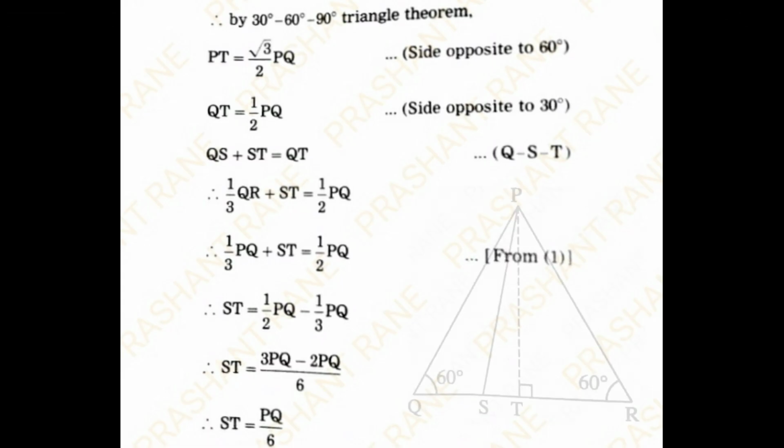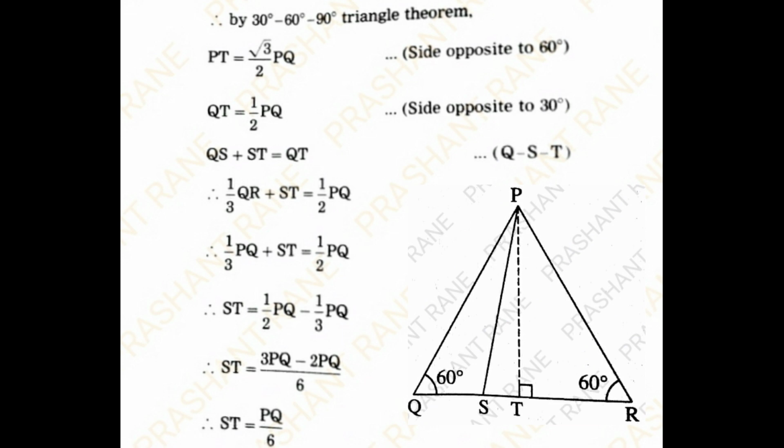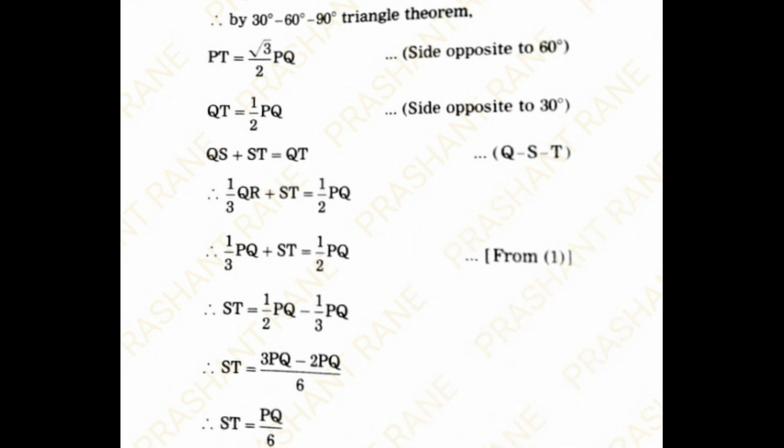Now, by the 30-60-90 degree triangle theorem, PT is equal to root 3 upon 2 into PQ, that is, the side opposite to 60. QT is equal to half of PQ, the side opposite to 30 is half of the hypotenuse. QS plus ST is equal to QT. So I will get 1/3 of QR plus ST is equal to half of PQ. But PQ and QR are same. So 1/3 of PQ plus ST is equal to half of PQ. What I will get? ST is equal to half of PQ minus 1/3 of PQ. By solving, ST is equal to PQ upon 6.